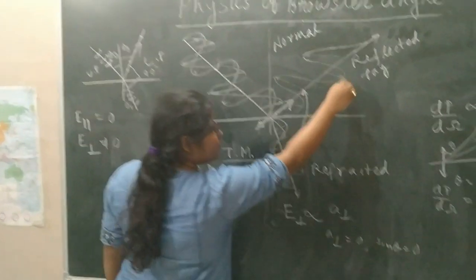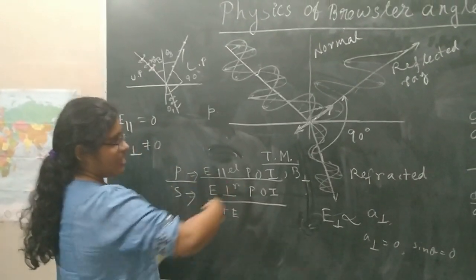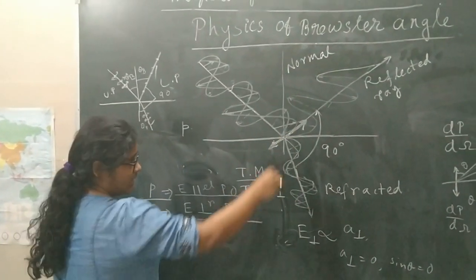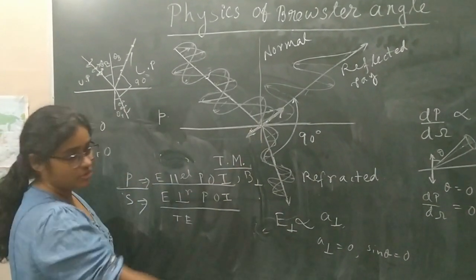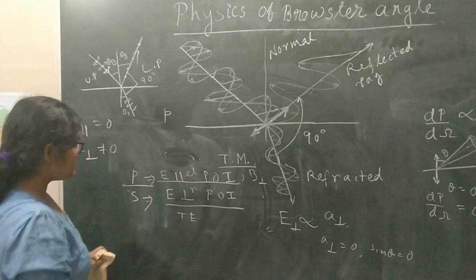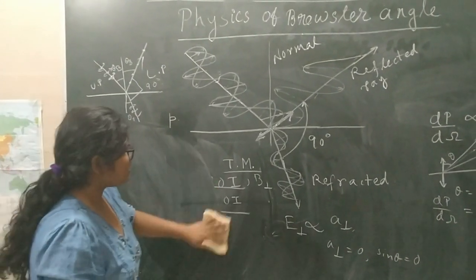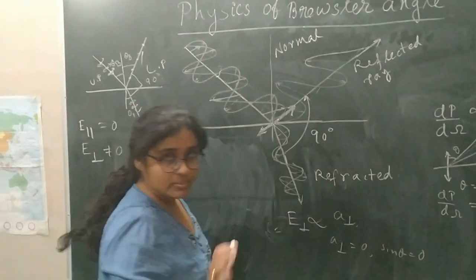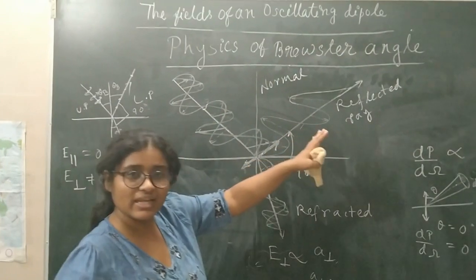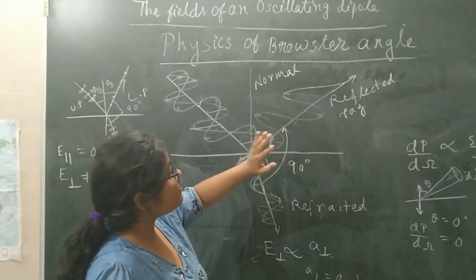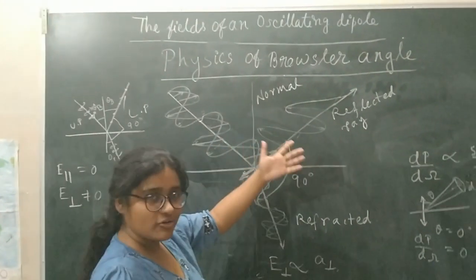So whenever the incident light is parallel to the plane of incidence, that is p polarized light, at Brewster angle you don't get any reflected radiation, because there will be no radiation along the oscillation of the dipole, and you will only get the radiation along 90 degrees. You will get the maximum radiation in the transmitted ray. So this is the beautiful physics behind the Brewster angle, why at Brewster angle you only get one component of the electric field of an unpolarized light. You will get fully polarized light, and the plane of polarization is perpendicular to the plane of incidence.